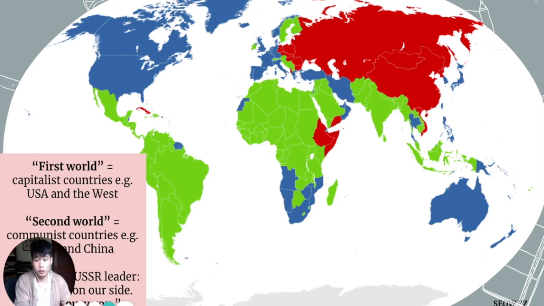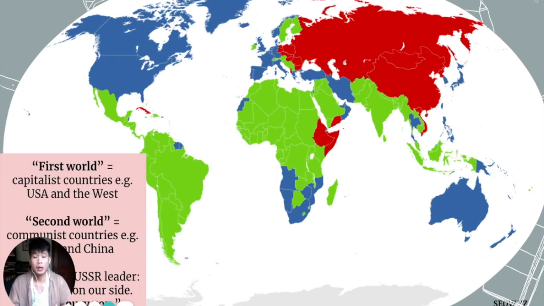On the other end of the spectrum, the Soviet Union has absorbed the ideas of Marxism. The Soviet Union is a communist state, and the Soviet Union sees the ideas of communism spreading around the world. So in the late 1940s, a rivalry emerges between the United States and the Soviet Union. And the groups of countries they come to lead in the world are called, firstly, the First World, led by the United States, and the Second World, led by the Soviet Union. It is this geopolitical, ideological rivalry between the First World and the Second World that comes to be known as the Cold War.